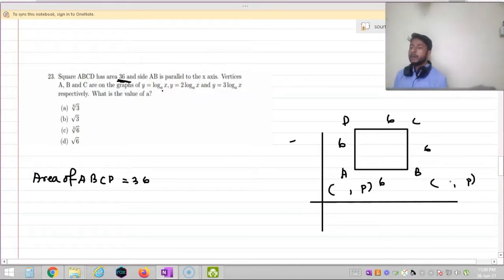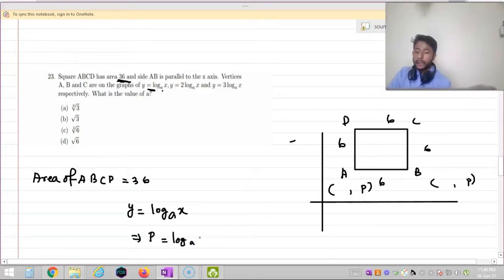Okay. Now as the y coordinate of A is P and A lies on this graph, so A lies on y equal to log A base x, right? So the value of y is P, so I am putting the value of y equal to P to get the value of x. So P equal to log A base x, so taking antilog to find the value of x, x equals A to the power P, right? So this is nothing but A to the power P.